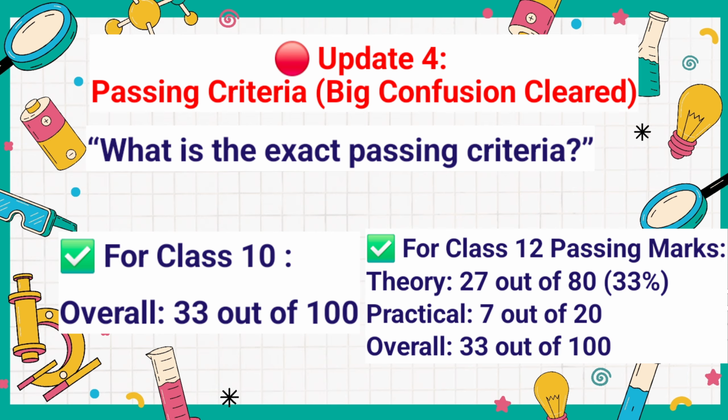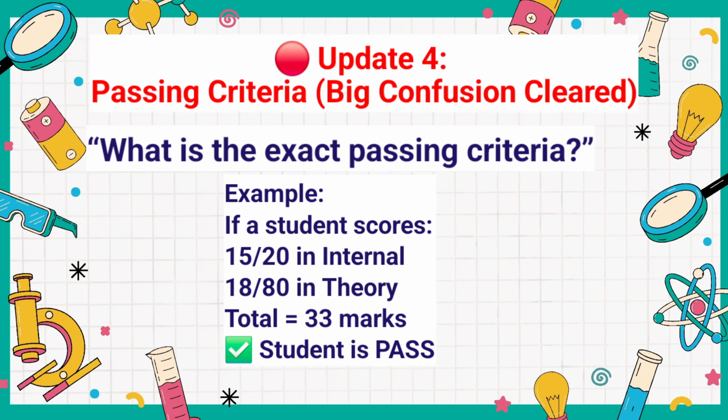But for class 10, the total sum of theory and practical should be at least 33. Means if a student gets 15 marks in internal out of 20, then he needs to score only 18 marks or more to pass. I hope the passing criteria is now crystal clear.